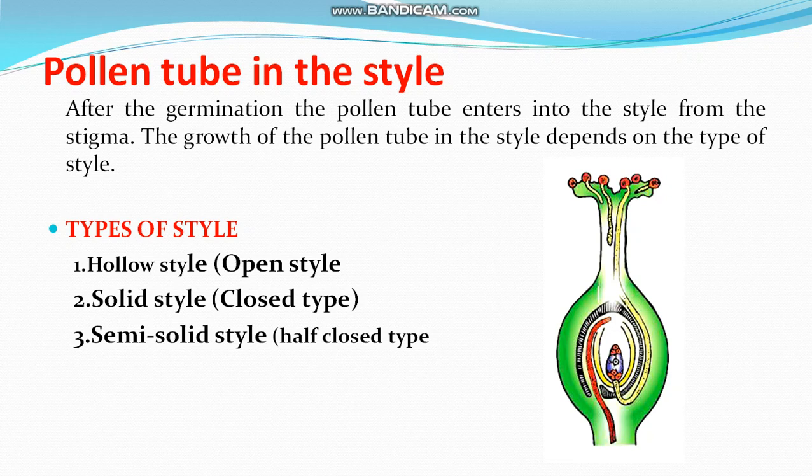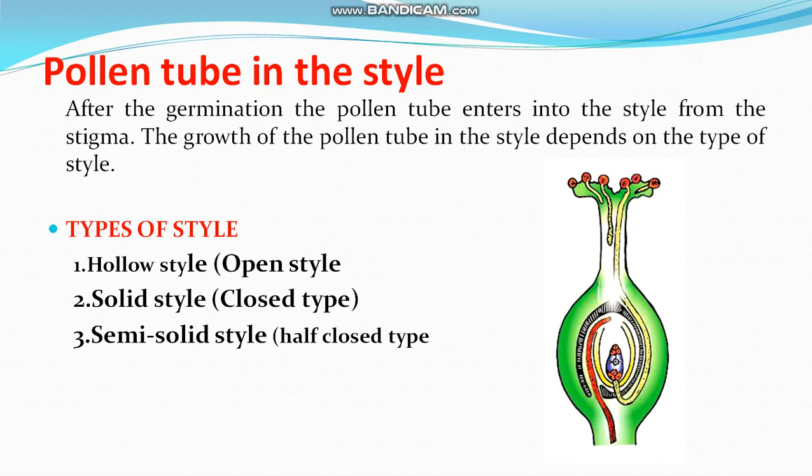Let us now discuss the hollow style, open style. Hollow style is common in monocots. A hollow canal runs from the style base to the stigma, lined by glandular canal transmitting tissue. The canal is filled with nutritive fluid, which serves as nutrition for the pollen tube. The secretion contains carbohydrate, lipid and some enzymes like esterase, acid phosphatase as well as compatibility controlling protein.